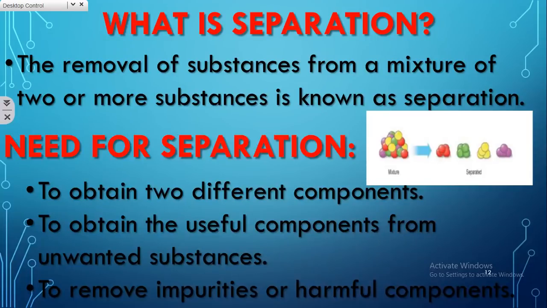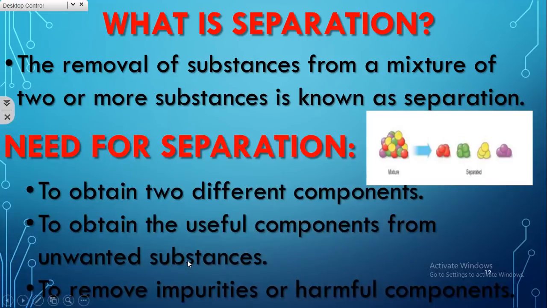Before we see the different methods, you must know what is meant by separation. Separation is the process of removing substances from a mixture of two or more components or substances. And why do we need these separation methods? For three reasons: to obtain two different components. For example, mistakenly you have mixed peanuts with corn, but you want to eat them separately. In such instances, we use separation techniques.